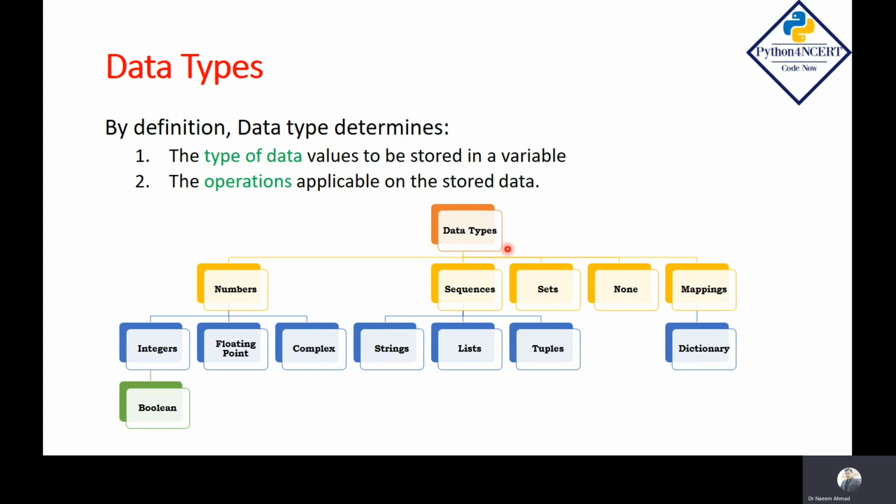Here is the hierarchy of the data types available in Python. Numbers like integers, floating point numbers that represent real numbers, complex numbers, and some Boolean constants. We also have sequences like string, list, tuples. Some other data types are also available in Python like set, none, mappings. Currently, there is only one type of mapping data type in Python called dictionary.